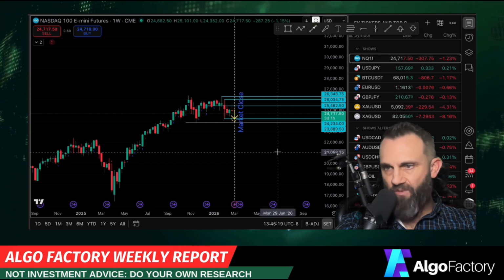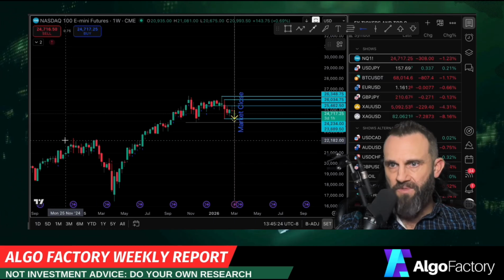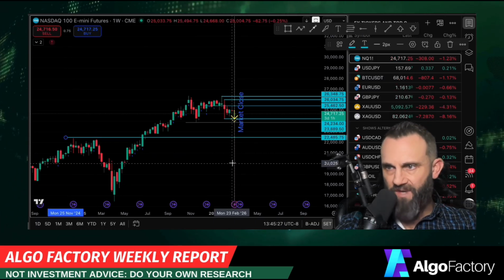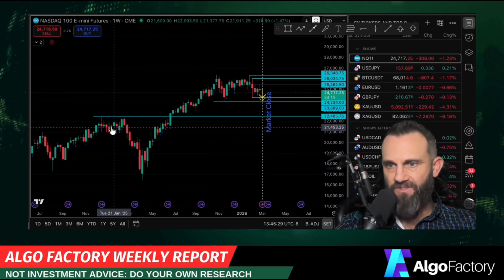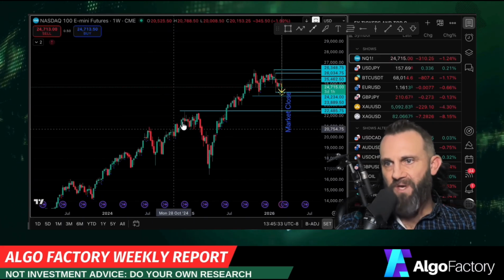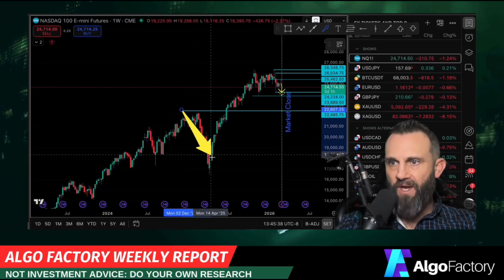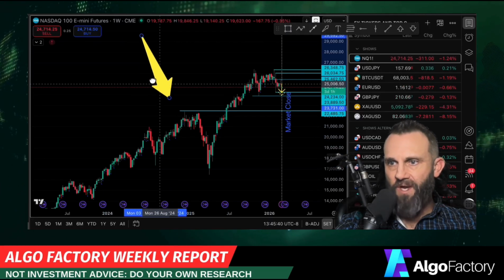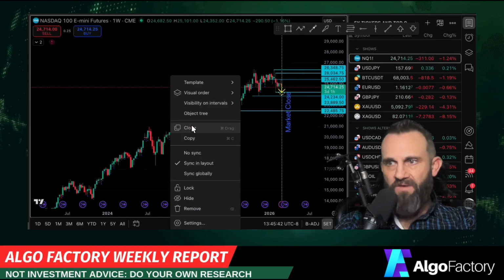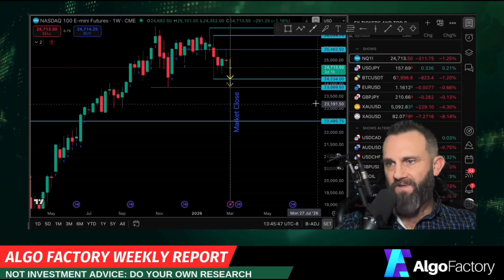And if price were to break below that, there's some support down here from an old move right up here at 22,485. This is going back to late 2024, early 2025, when price made its all-time high at that point and then fell due to the tariff tantrum right here. Well, that all-time high, which is right here, is where price might go to if there is a strong move down. And this could happen as a result of the conflict over in Iraq.